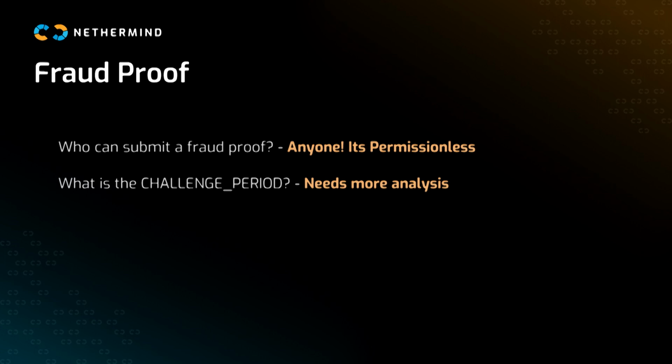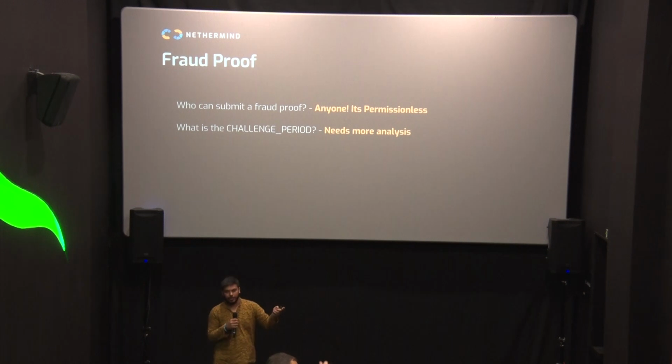So who can submit a fraud proof? Anyone. It's permissionless. It's just verifying a proof on chain. It's what we do today. We just run a solidity verifier, and it tells us the result. What is the correct challenge period? I think this needs a bit more analysis, and I'm still working on it. If you have any thoughts, I would love to hear them. But I'll give you some initial thoughts why I think this is better than the current status quo of optimistic rollups.